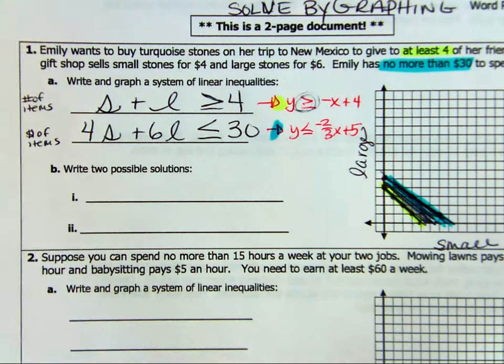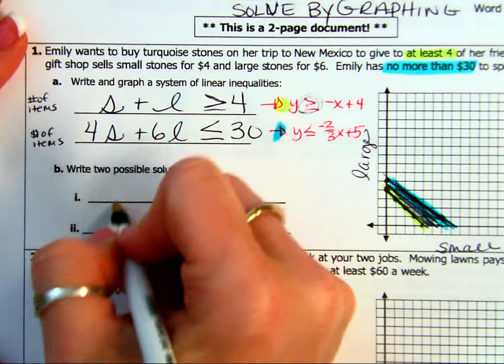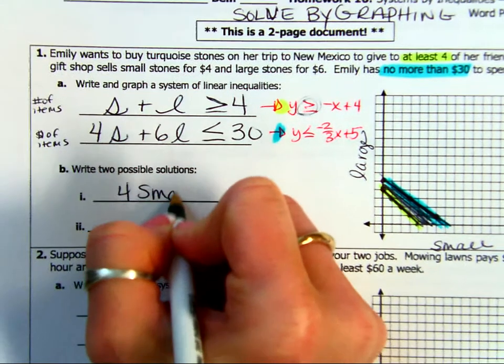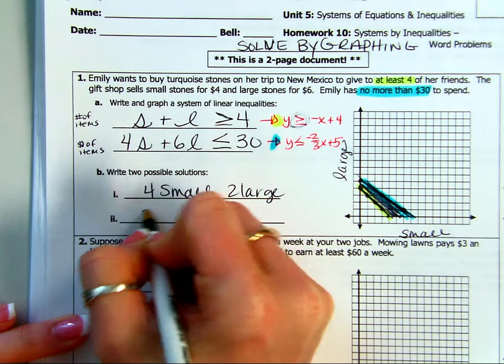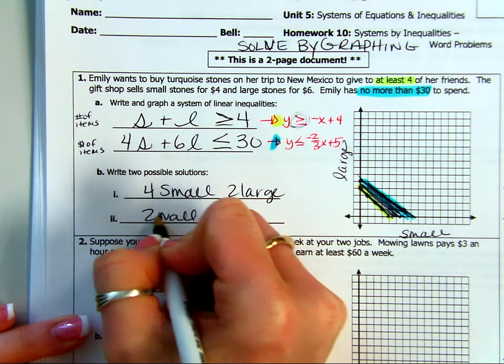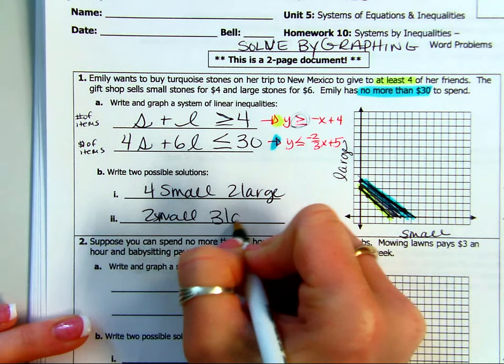So go ahead and write your 4 small, 2 large, or 2 small worked, and 3 large worked. Okay? Move on to number 2.